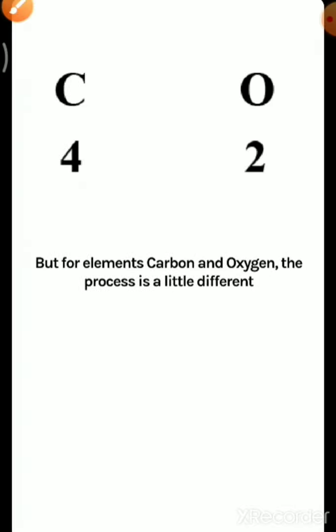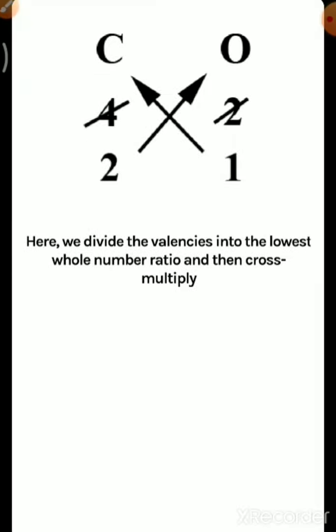But for the elements carbon and oxygen the process is a little different. You can see here, the valency of carbon is 4 and the valency of oxygen is 2. Both valencies are written. Then we do the cross multiplication. After the cross multiplication, what will we get?